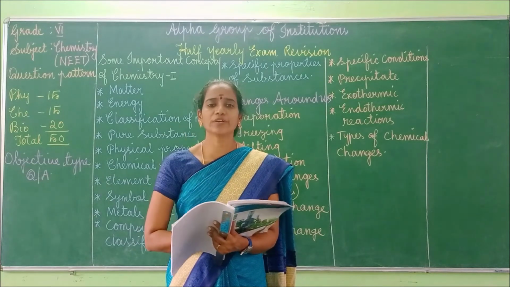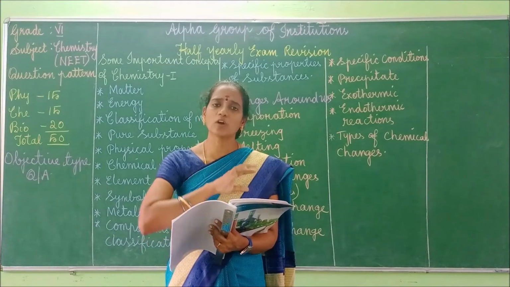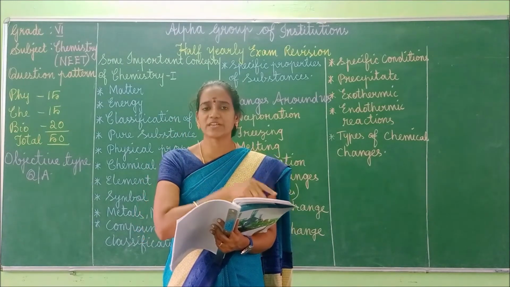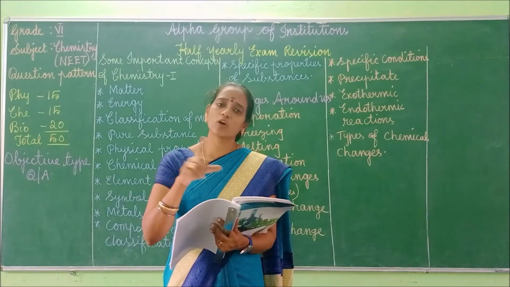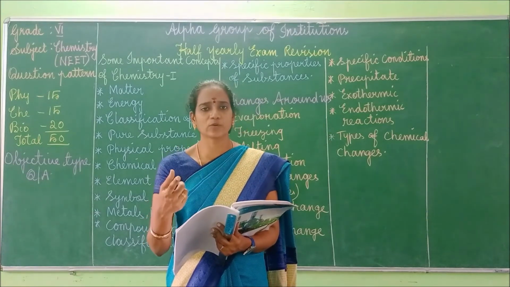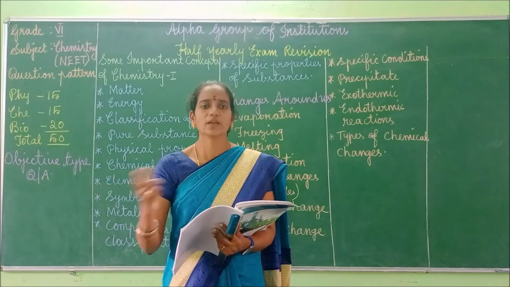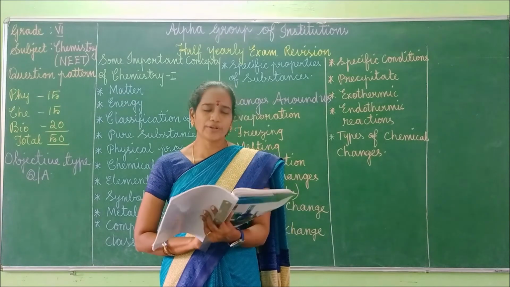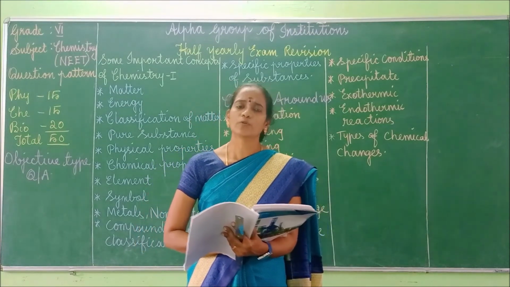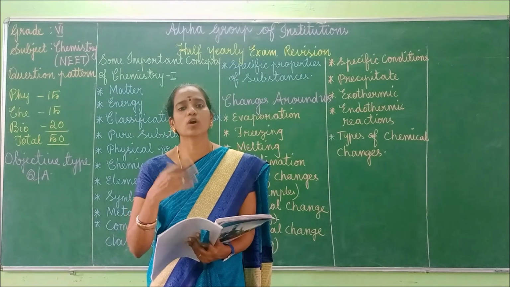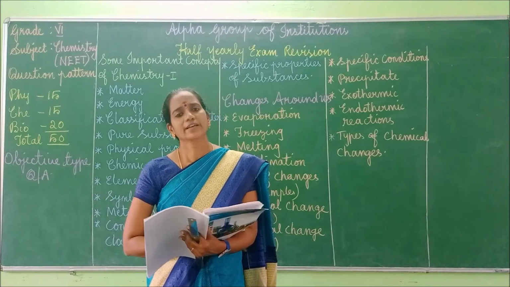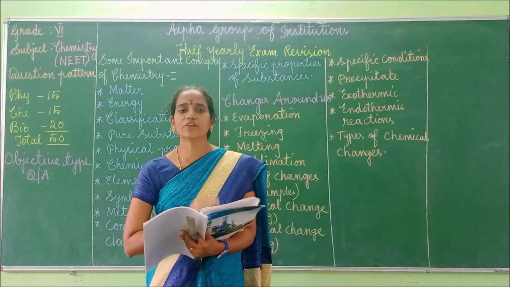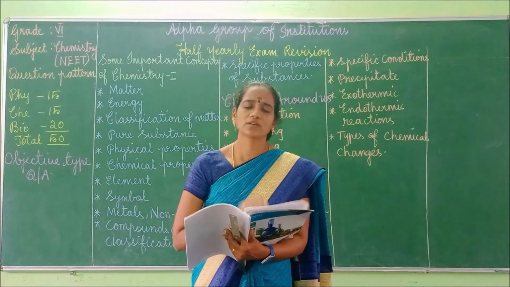At the same time, non-metals occur in all the three states of matter. Metals occur only in the solid state, whereas non-metals occur in all the three states, that is in solid state, liquid state as well as gaseous state. Okay, so these things you should remember. Next one, compound. Compound means what? A compound is composed of two or more separate elements. Example, water. Because you know very well that water is composed of hydrogen and oxygen. What's the general formula of water? H2O.